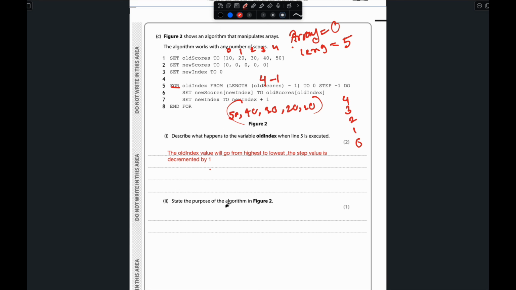So, state the purpose of the algorithm in figure 2. This is 1 mark. It actually reverses the array of scores, right? Because it started from 10 to 50. Now after you run this loop, it becomes 50 to 10. So this one is reverse the score. That's it.